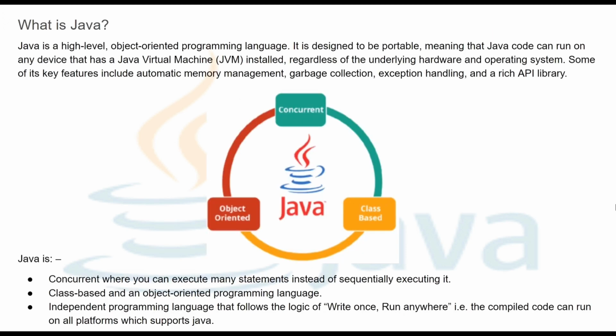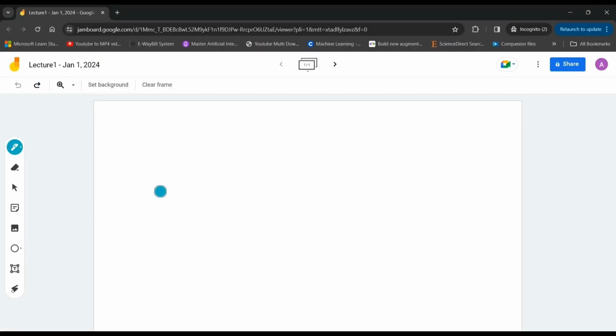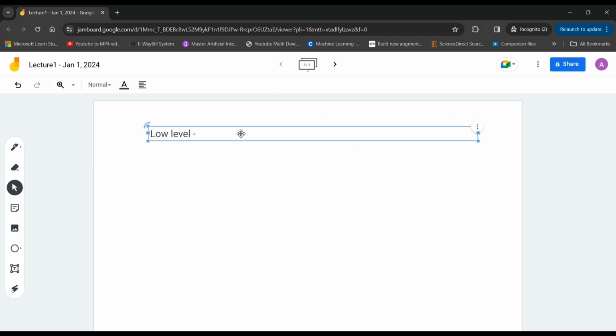Okay, so what is Java itself? Java is a high-level object-oriented programming language. What do I mean by high level? There are certain levels of programming language. If I talk about low level, a low-level programming language looks something like this.